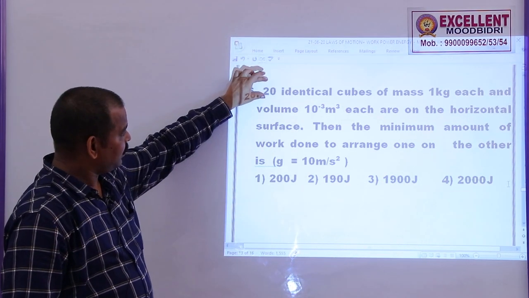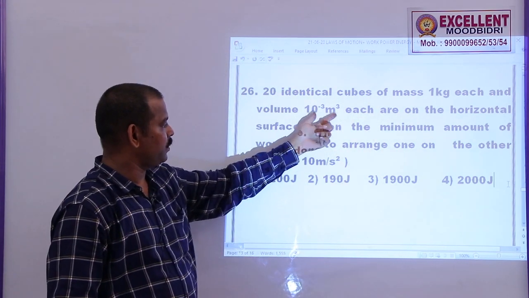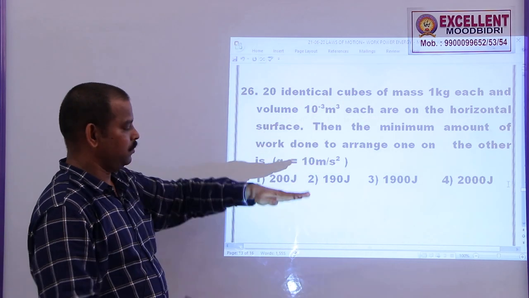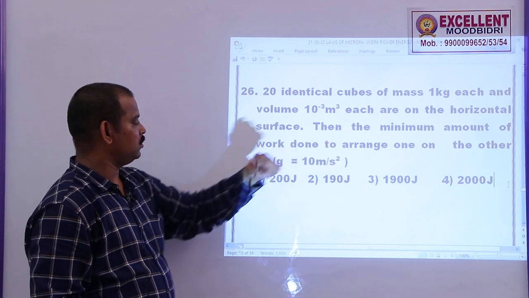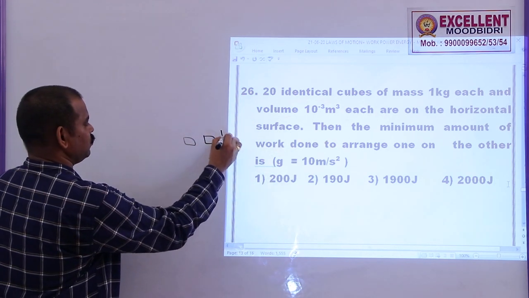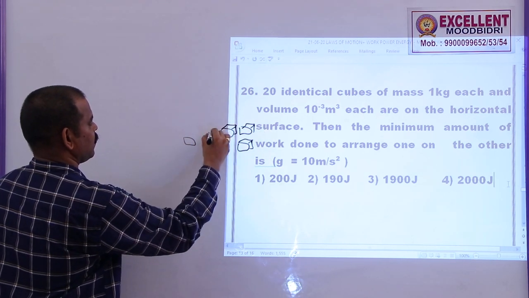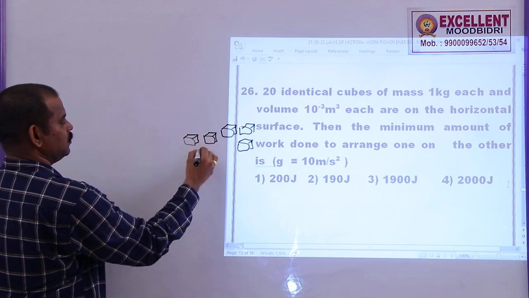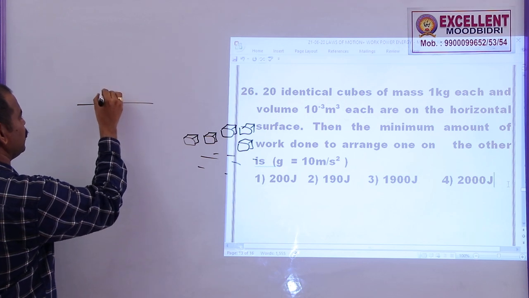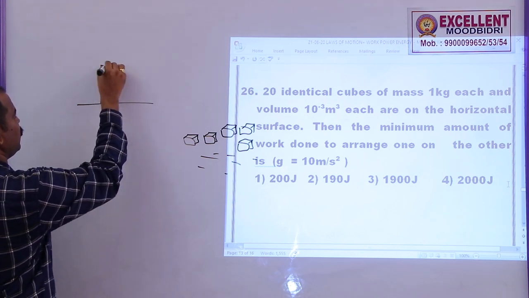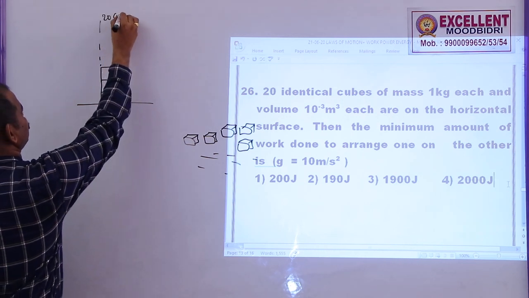26. 20 identical cubes of mass 1 kg each and volume 10 power minus 3 meter cube each are placed on a horizontal surface. So 20 cubes are placed here. Now the minimum amount of work done to arrange one over the other. So here I kept 20 cubes like this on the surface. I want to arrange these cubes, one cube here, one more cube here, one more cube here, like that. I need to arrange 20 cubes.